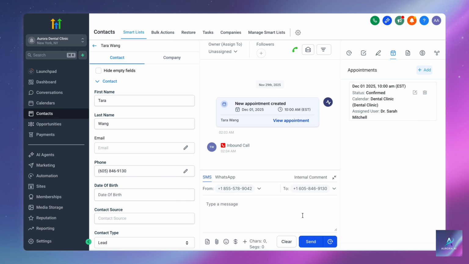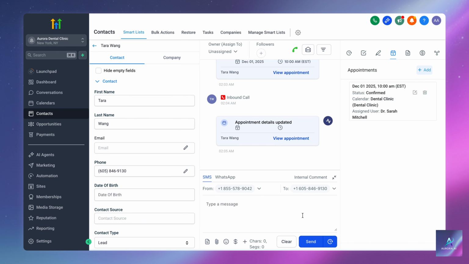Yes, that's the one. I'd like to move it to Wednesday at 2 p.m. if that's available. Perfect. Yes, we have 2 p.m. available on Wednesday, December 3rd. Would you like me to move your appointment to that time? Yes, that's perfect. You're all set. Your appointment has been rescheduled to Wednesday, December 3rd at 2 p.m. Is there anything else I can help you with today? That's all. Thank you so much for your help. I really appreciate it. Have a great day. You're very welcome, Tara. You have a great day, too. We'll see you on December 3rd.